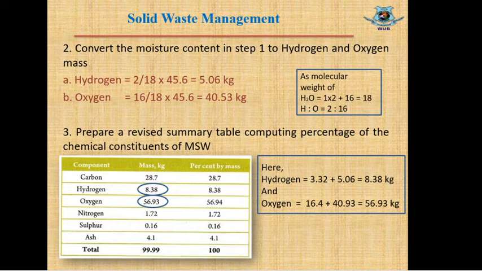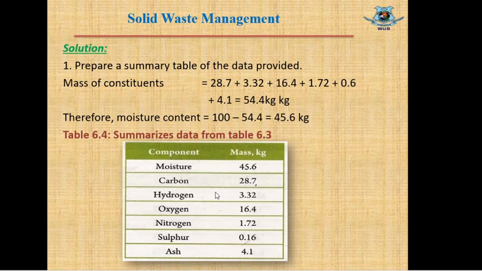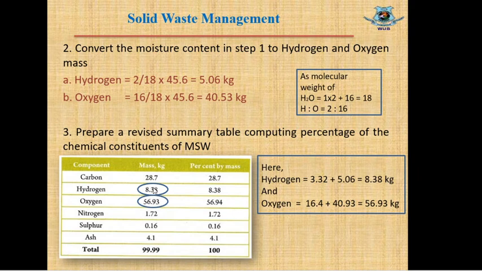Nitrogen is also the same. Sulfur and ash will be the same. Only the change will be hydrogen and oxygen. So what will be the new value of hydrogen and oxygen? In our previous slide, the value of hydrogen was 3.32. So in this slide, the value of hydrogen will be this 3.32 plus extra hydrogen from moisture content, 5.06 kg. Total amount is 3.83 kg.